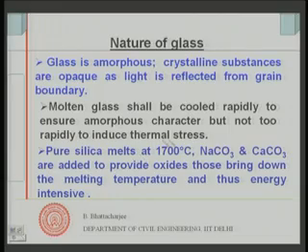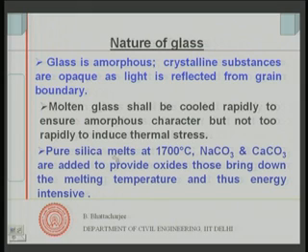But if you cool it very rapidly, then it remains amorphous, and that is how it is actually transparent, because amorphous materials can allow light to pass through. Now, you must cool it rapidly such that crystal formation does not occur, but should not cool it too rapidly, so as to induce thermal stresses.